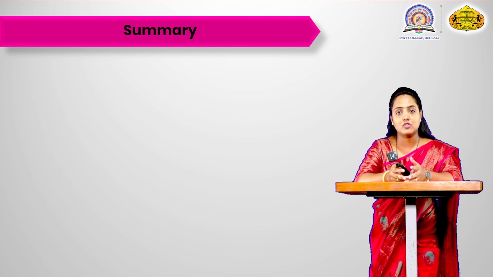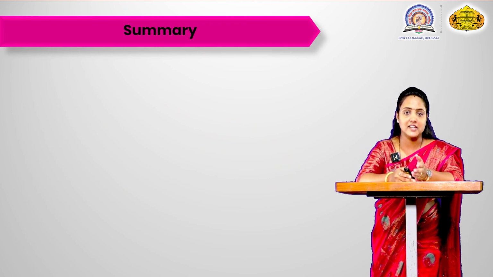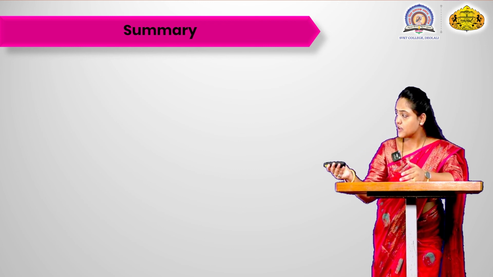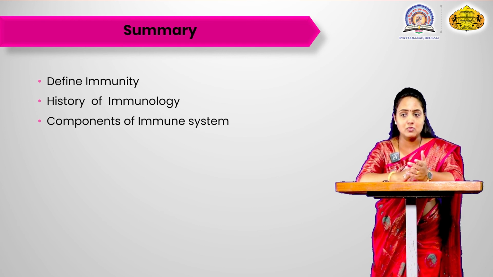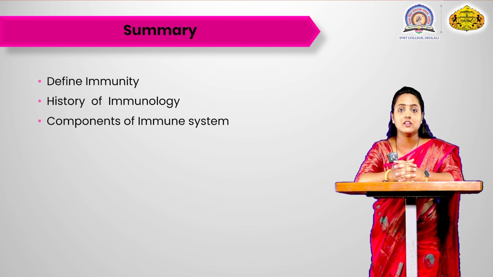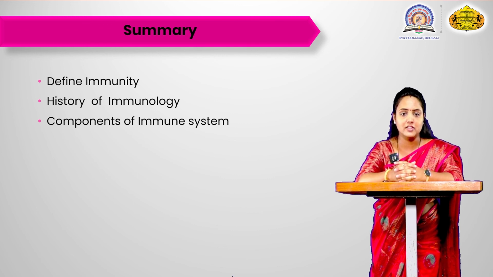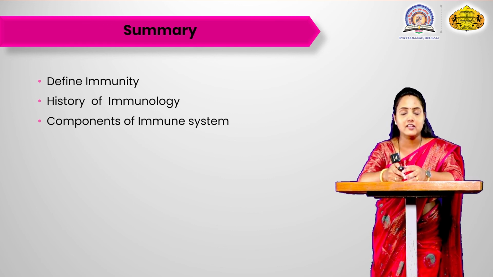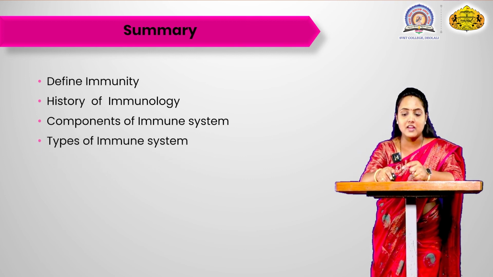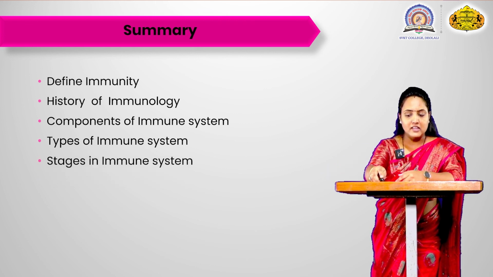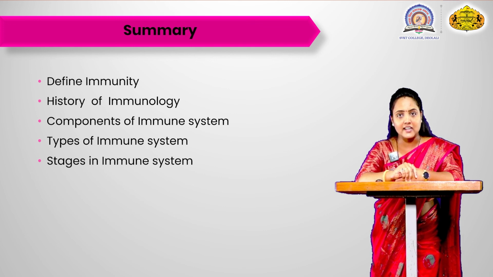Now we have seen about phagocytosis. We have seen the first line and second line of defense mechanism. So we have seen the different stages in the immune system. We have seen what is immunity, how to boost immunity, and the history behind that. We have seen the various components or organs present in the immune system, and the types of immune system. The three stages we have seen are the first line, second line and the third line of defense mechanism.